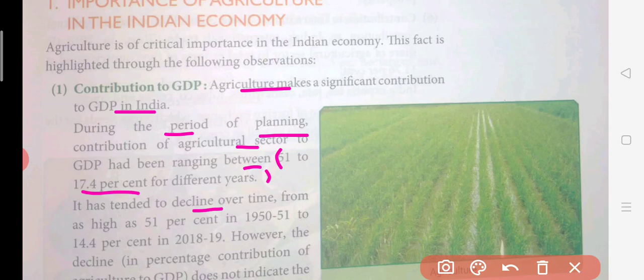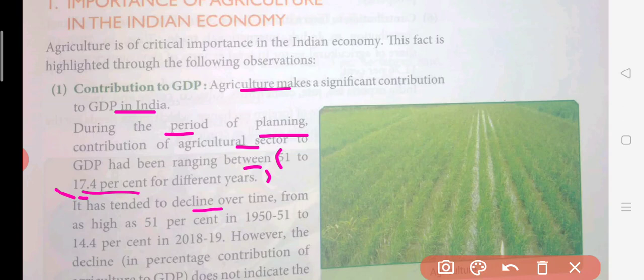It was 51% in the 60s and 70s, when the green revolution was going on. At that time there was a very great spurt in production. The production was increasing, so the contribution was high. Nowadays we can see that the contribution has been reduced, to 17.4 or 18.5, something like that. All this decline does not mean that the importance of agriculture has reduced, or that many people have left this occupation. No, the contribution of agriculture is still there. The decline is simply because the other sectors are performing much better.